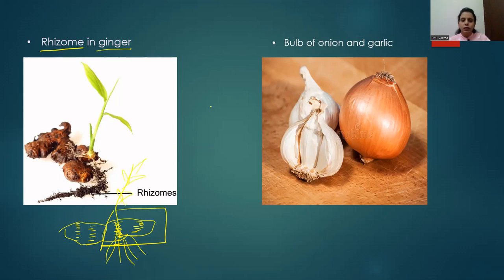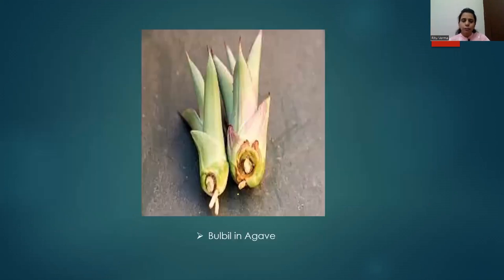Another modification of stem is bulb of onion and garlic. You must have seen inside the onion, the innermost part, a leaf-like area is present. A leaf-like covered area is present, and this is called bulb. So when we place this bulb inside the soil, the new plant grows. Bulbil and agave is also an example of stem modification in plants.